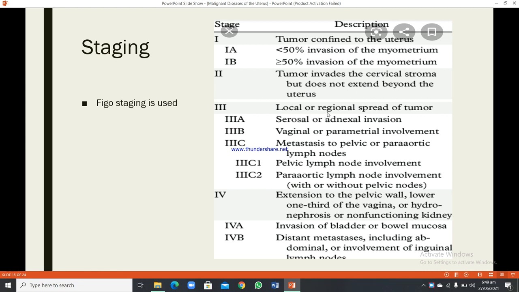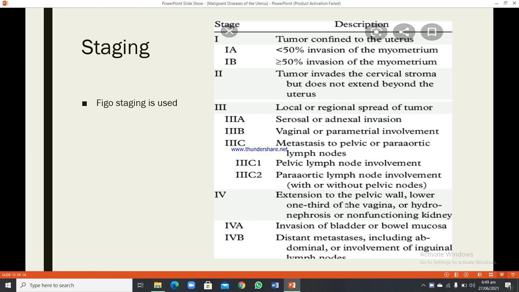Stage 3. Local or regional spread of tumor. Stage 3A. Serosal or adnexal invasion. Stage 3B. Vaginal or parametrial involvement. Stage 3C. Metastasis to pelvic or para-aortic lymph nodes. Stage 3C1. Pelvic lymph node involvement. Stage 3C2. Para-aortic lymph node involvement with or without pelvic nodes.